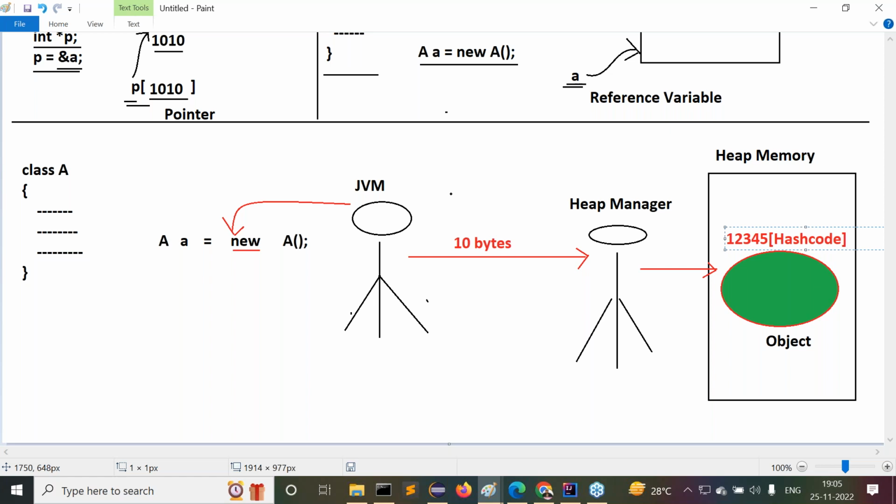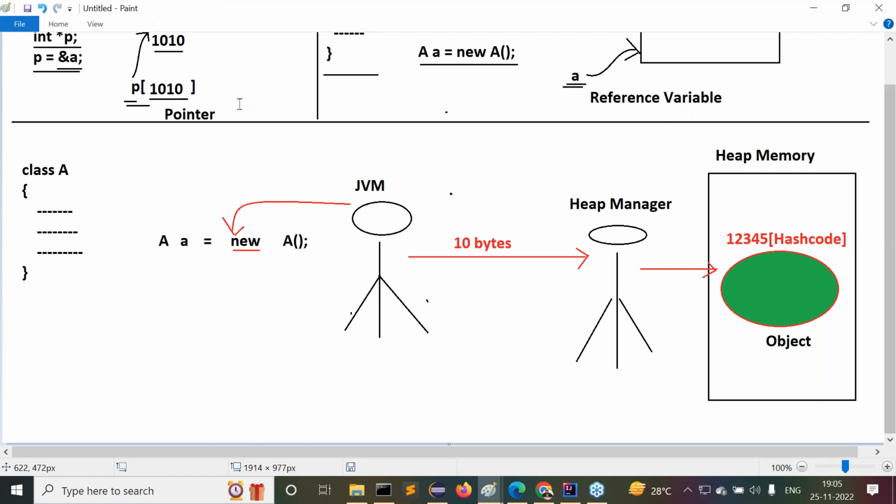That object identity in the form of an integer is the hash code of the object. The hash code value is created by the heap manager for each and every object as a unique integer identity. Am I right or not? That is called the hash code. Understood up to now? Right, sir.